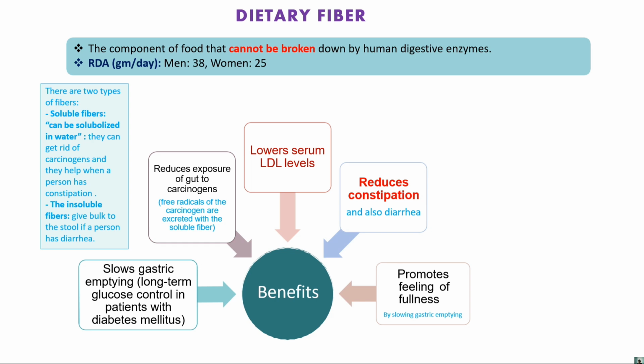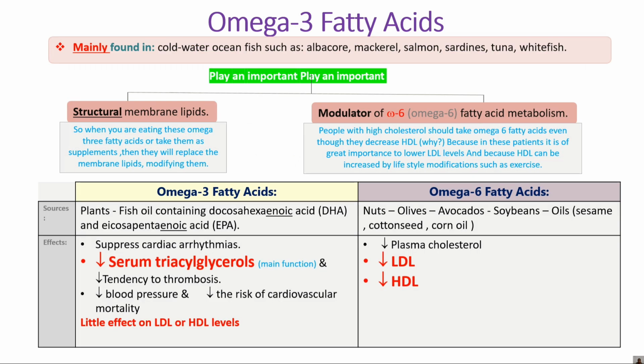Then we'll see the two types of dietary fiber, that is the insoluble and the soluble. The insoluble gives the bulk to the stool, and the soluble, which is excreted through our body, which is water soluble, doesn't cause any carcinogenic effect, right? Then, moving toward the omega-3 fatty acids, right?